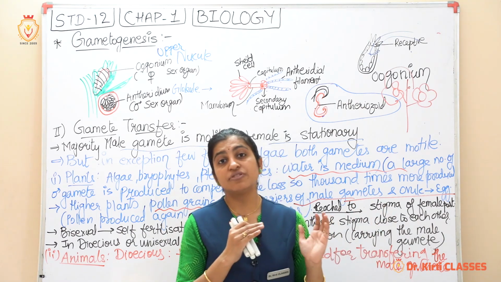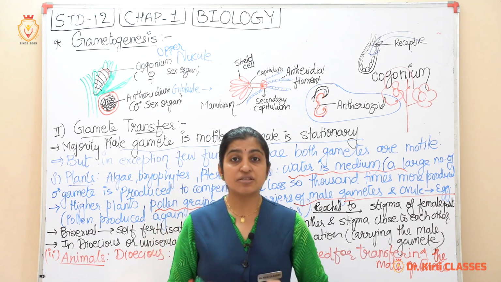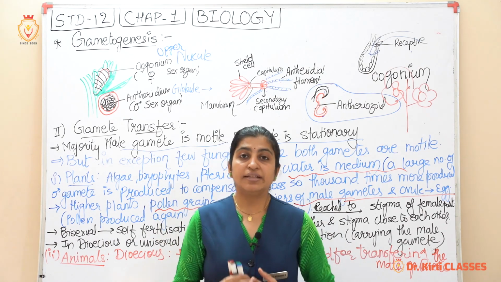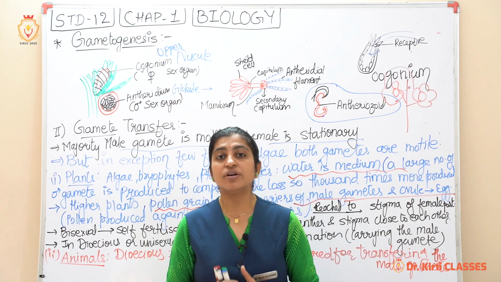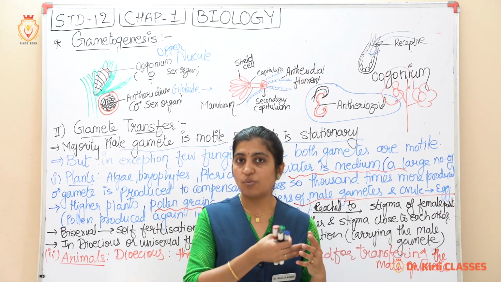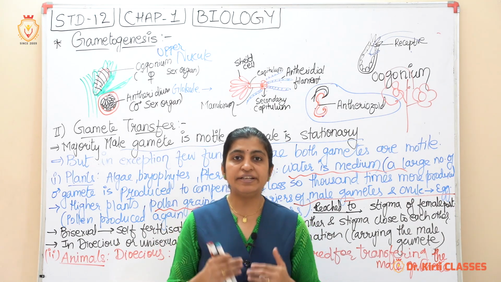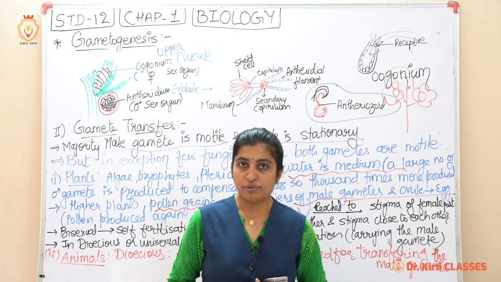That male gamete will be transferred into the female. Again the female has a copulatory organ, a receptive organ, where the male gamete will be discharged and has to be carried to the female gamete. So again it requires a special mechanism. This whole mechanism we will see in detail in chapter number 3 on human reproduction.